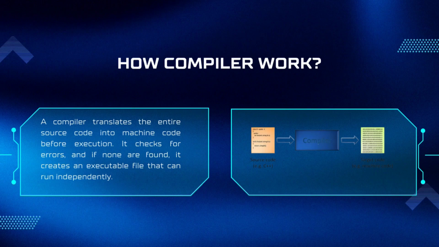How does a compiler work? A compiler translates the entire source code into machine code before execution. It checks for errors, and if none are found, it creates an executable file that can run independently.